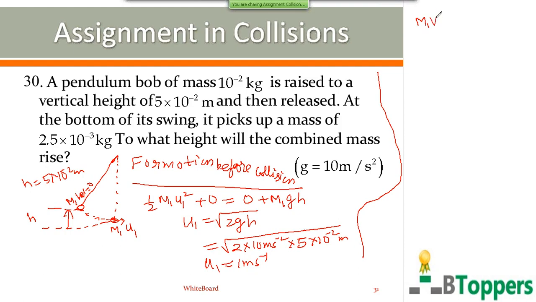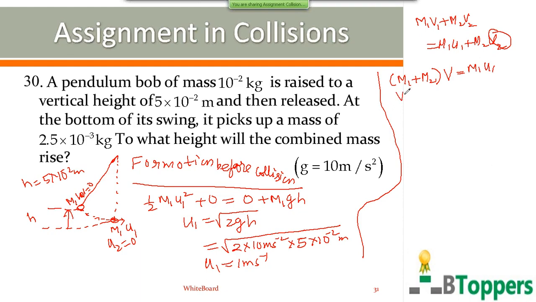So we can write m1 v1 plus m2 v2 equal to m1 u1 plus m2 u2. Here the second particle is initially at rest, so u2 is 0. And after collision, both the particles move with a common velocity. Let v be the velocity of the combined mass after collision. So I can write v1 equal to v, v2 equal to v. So momentum after collision, that is m1v plus m2v, can be written as m1 u1 because u2 is 0 here. The second particle is initially at rest.